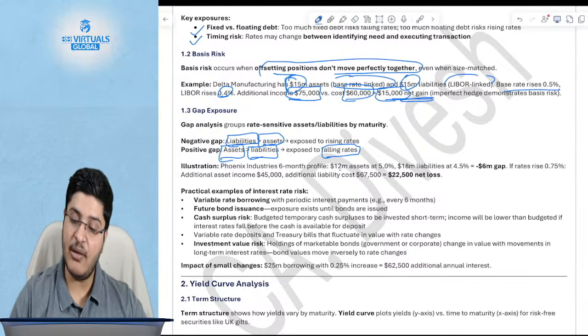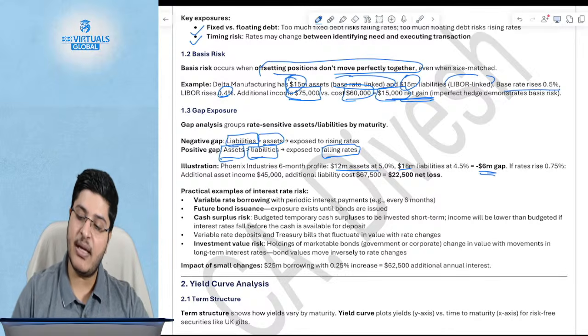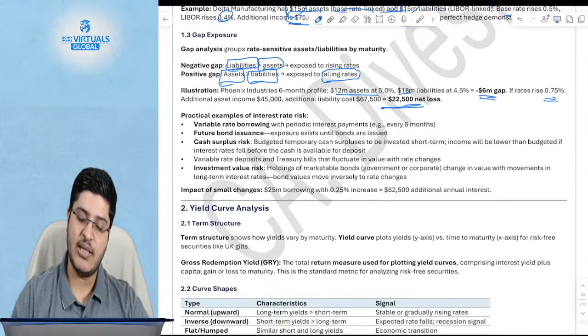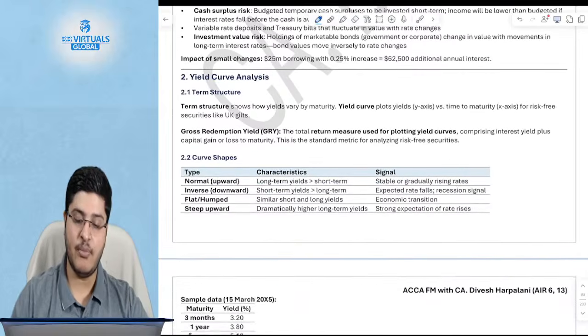There's an example as well: 12 million assets, 80 million liabilities. There's a 6 million gap. If the interest rate rises by 0.75%, there will be a net loss to the extent of 22,500, which is nothing but 6 million into 0.75%. Okay, there are some examples as well given, which you can take a look at.